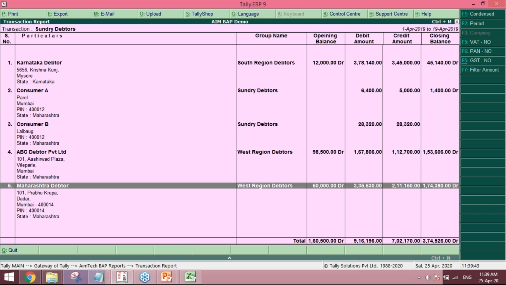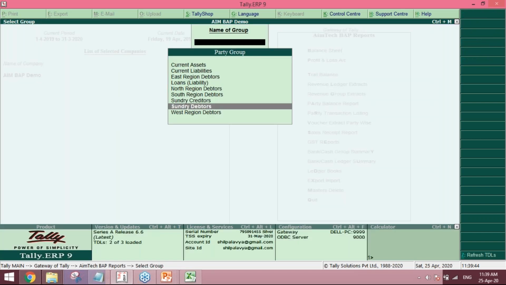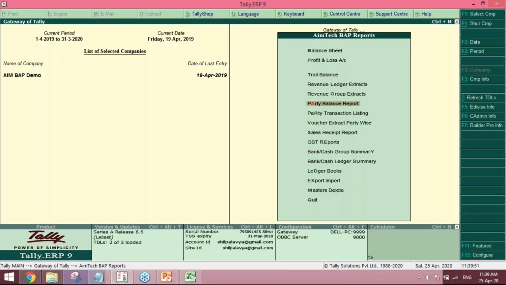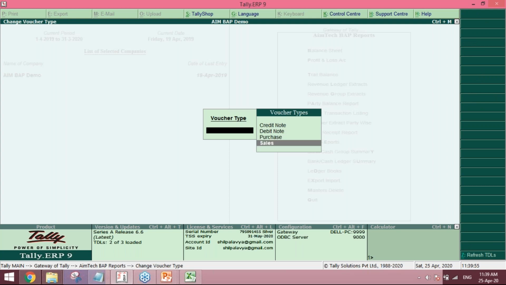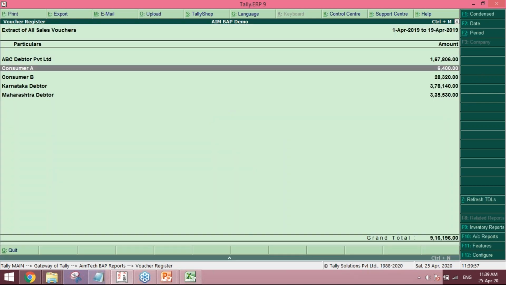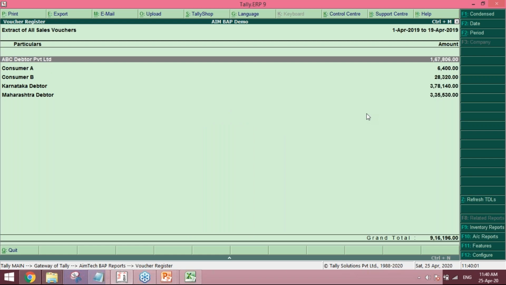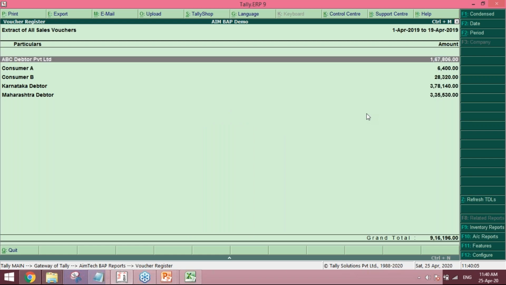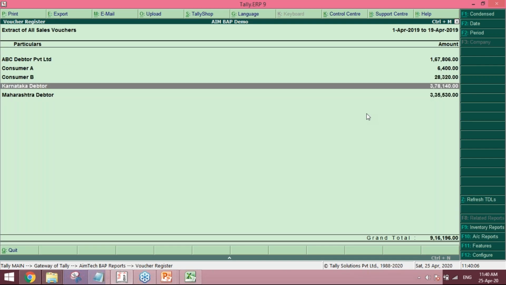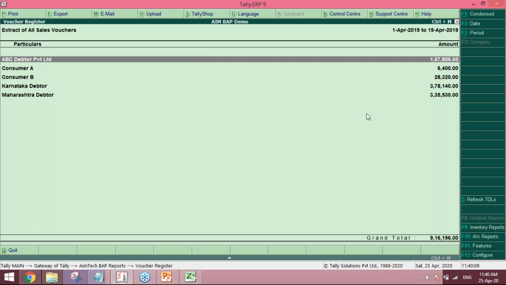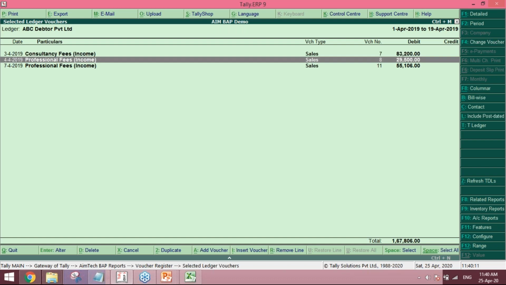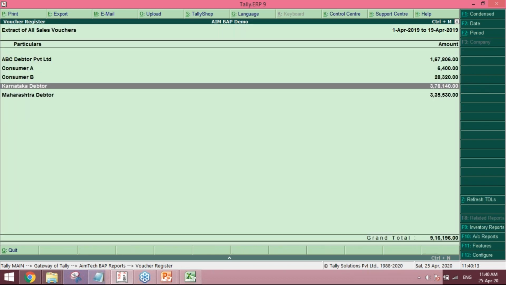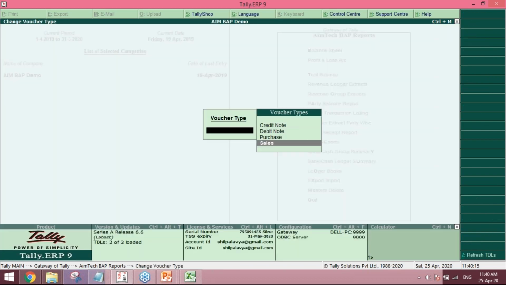And we also have many other types of reports in the income tax scenario, like voucher extract party wise. If I am selecting a particular sales voucher type, I will be able to see the extract of those parties in that sales voucher type. In sales voucher type, these are the debtors I have dealt with, and accordingly I will select this particular party and I can have an extract of that.